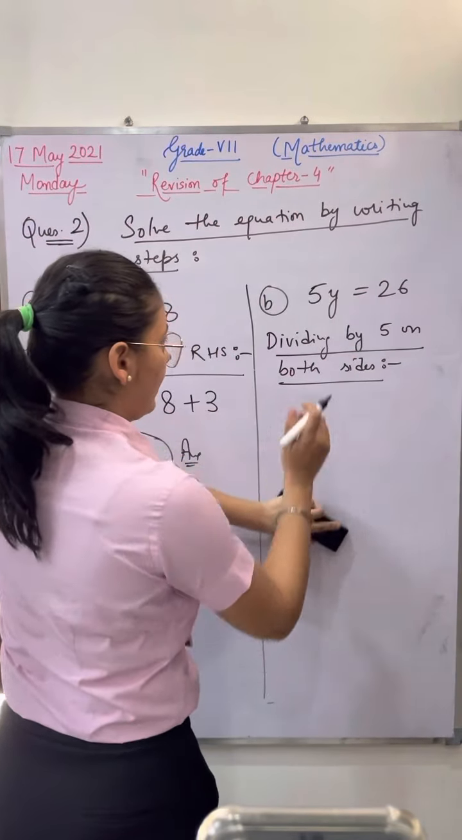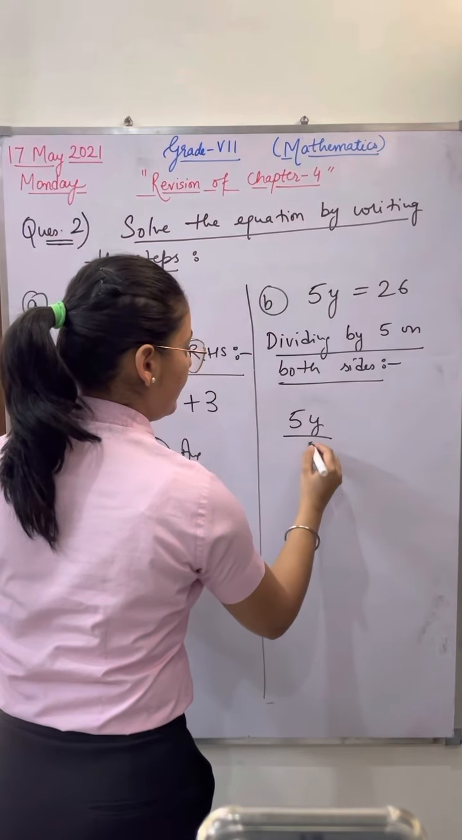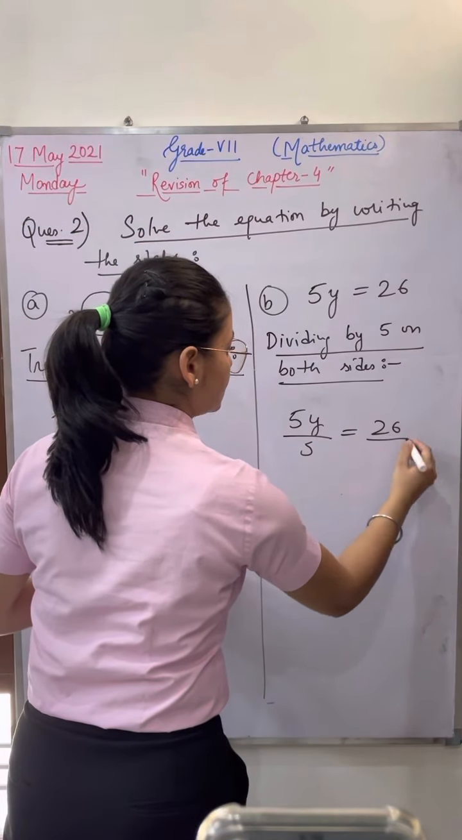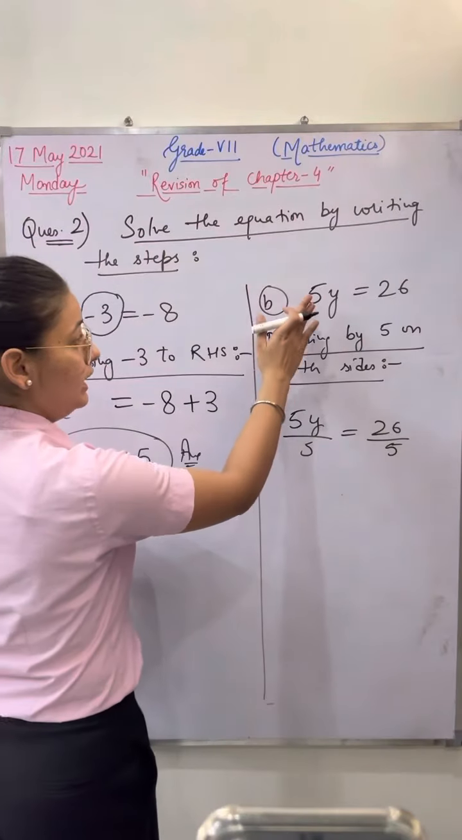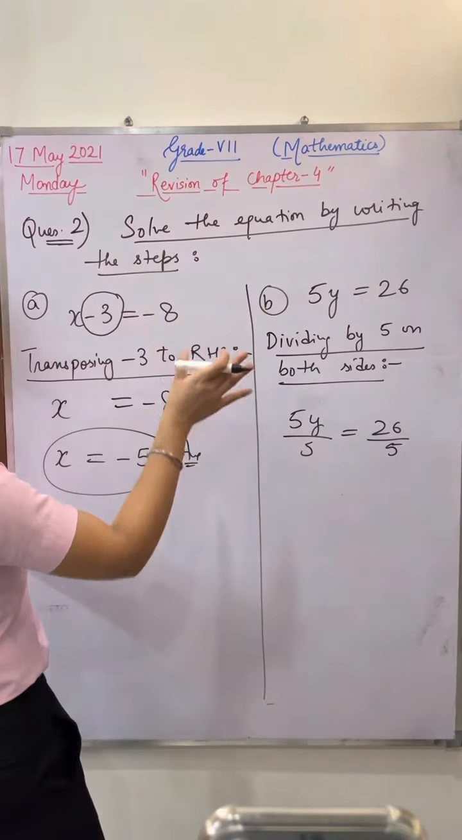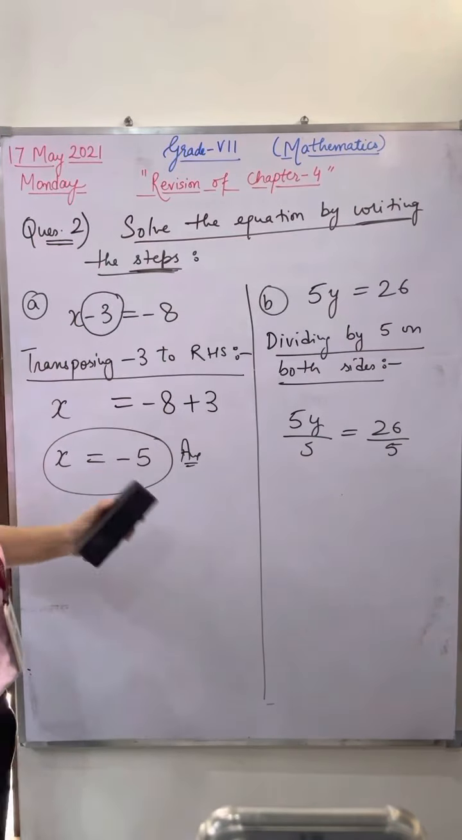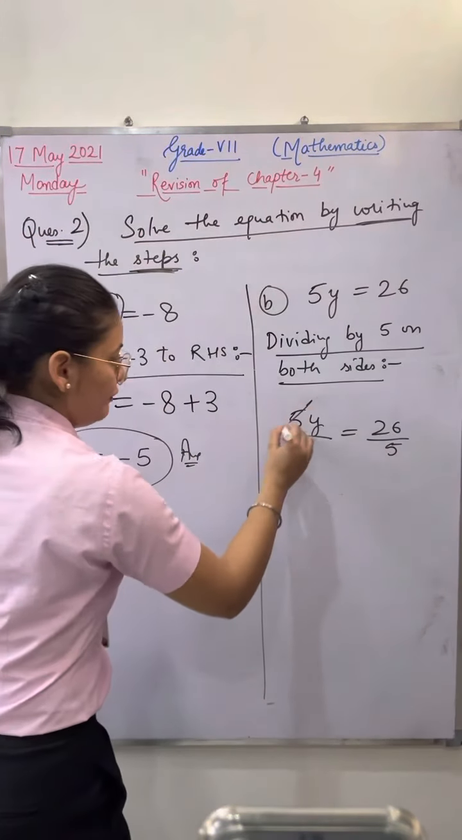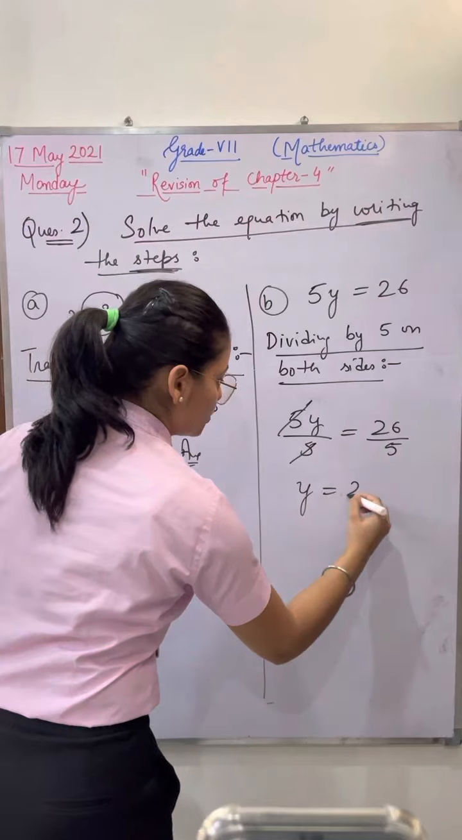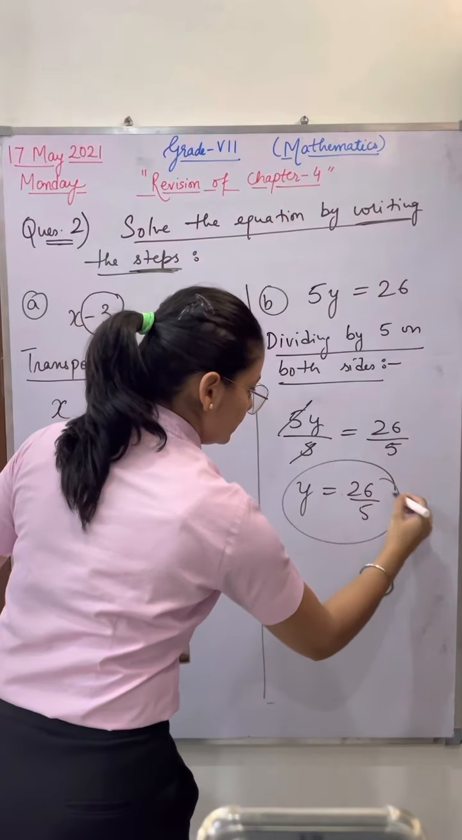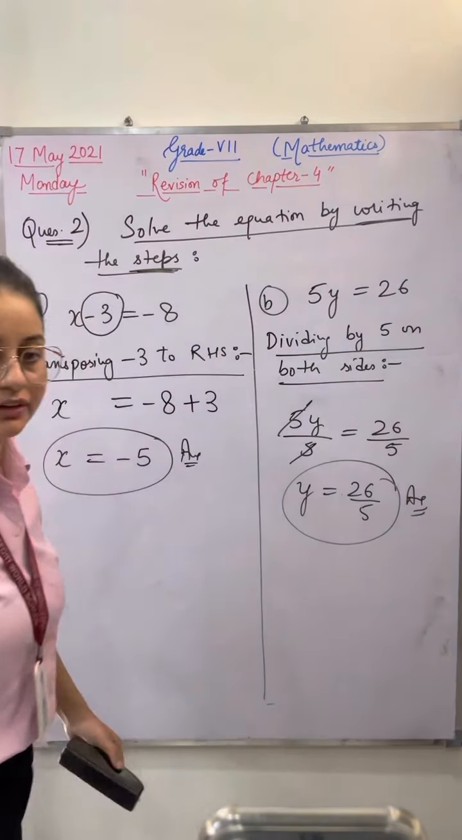Then how will you divide? 5 divided by 5 is equal to 26 divided by 5. You can't shift this directly, because this exercise is based upon writing down the steps and then solving the question. So 5 and 5 will get cancelled. Y is equal to 26 upon 5. This is the answer. Is everyone clear on this?